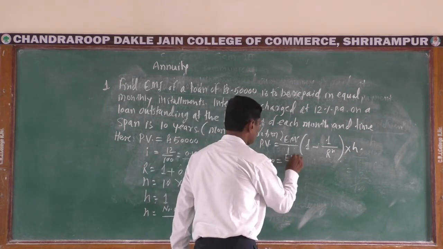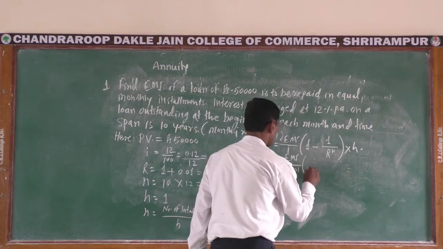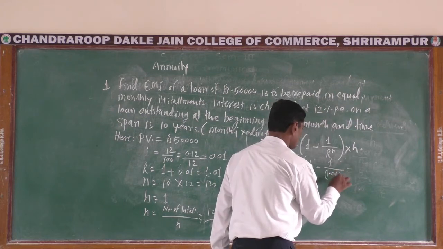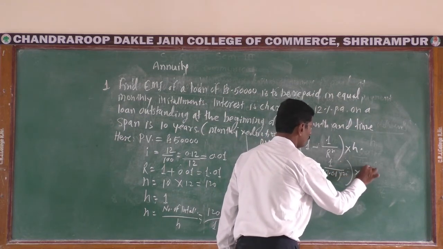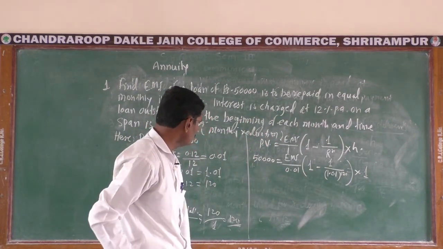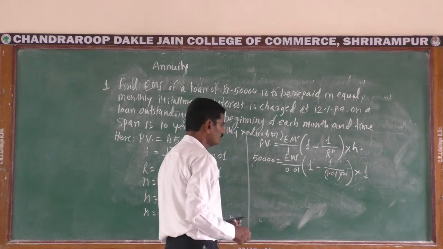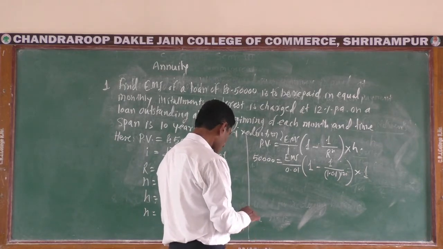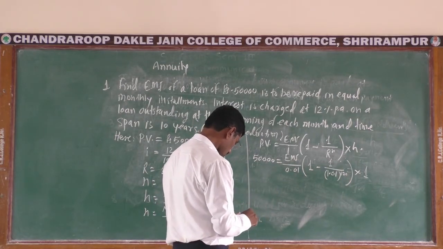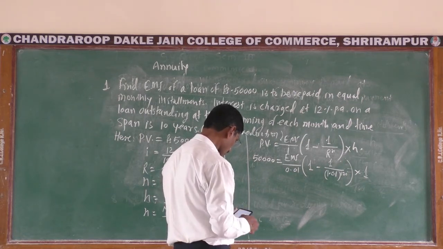We have to obtain EMI upon I, that is 0.01 into bracket 1 minus 1 upon 1.01 raised to 120 into 1, H is equal to 1. After simplification, 50,000 into 0.01 is 500.